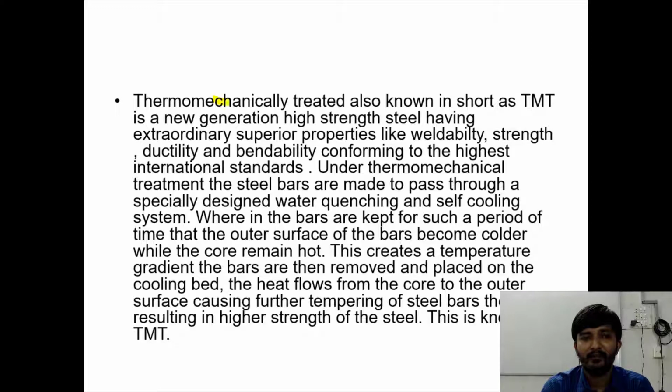Thermomechanically treated bars are also known as TMT bars. They are new generation high strength steel having extraordinary superior properties like weldability, strength, ductility and bendability, conforming to the highest international standards, right? So how are we going to prepare these TMT bars? These TMT bars are prepared under thermomechanical treatment.